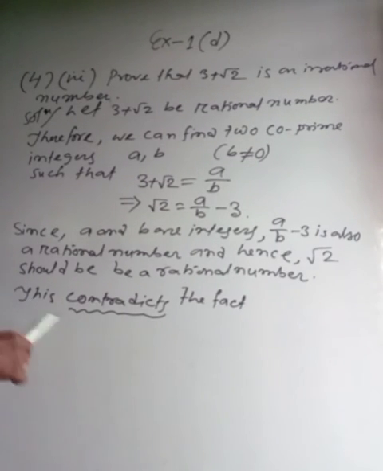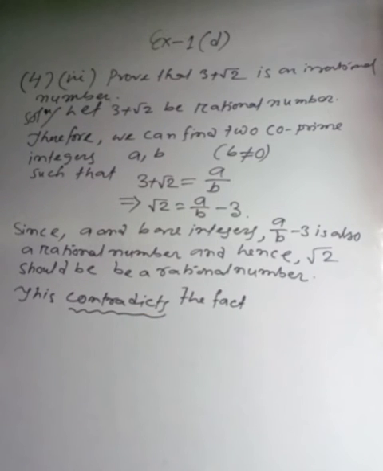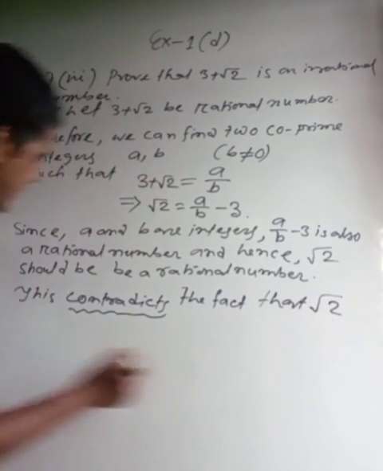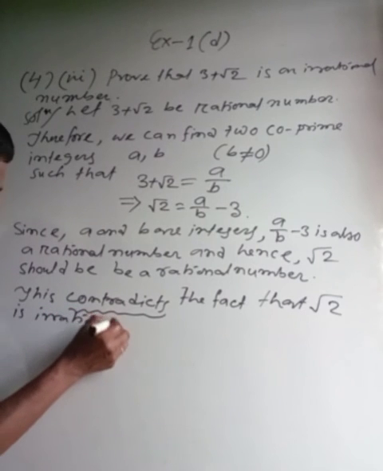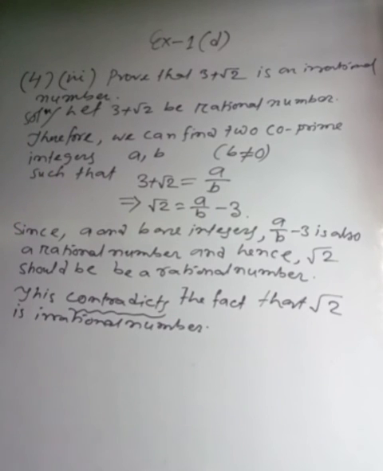That's why we have written this contradicts the fact that root 2 is an irrational number.